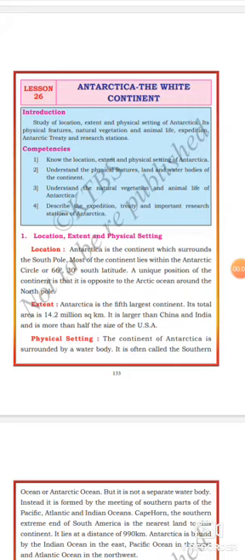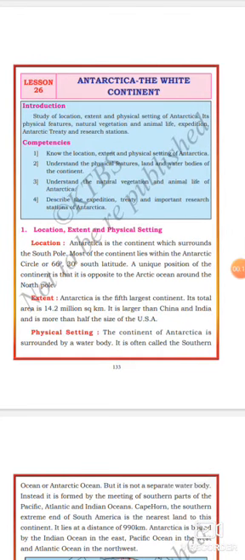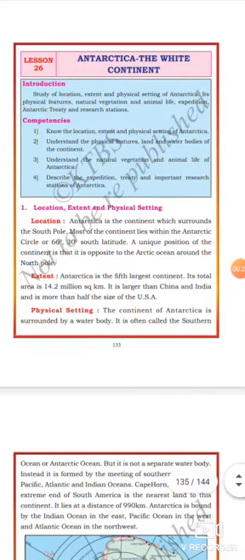Today we will see a geography lost lesson. The lesson name is Antarctica, the White Continent. It is a lost lesson in geography in part 2 textbook. Okay, let us learn about this lesson now. Listen carefully, dear students, and observe.